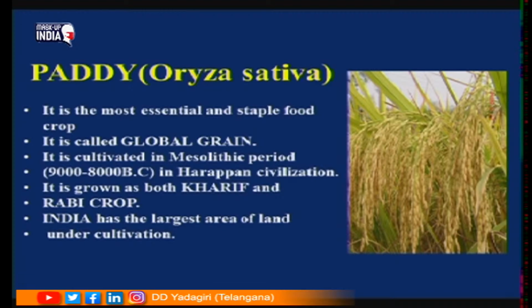Its cultivation started in the Mesolithic period, that is, in the Harappan civilization. This is grown as both a Kharif and a Rabi crop. Even in China and Japan, this rice crop is grown. India has the largest area of land under paddy cultivation. Though we have the largest area, the production is more in China and Japan. Whereas our production, though we are cultivating rice in a very big area, is somewhat less when compared to China and Japan.